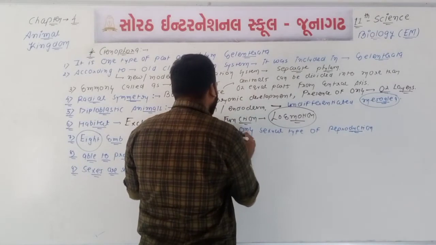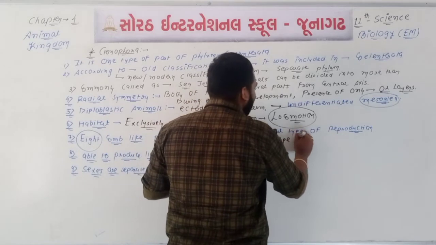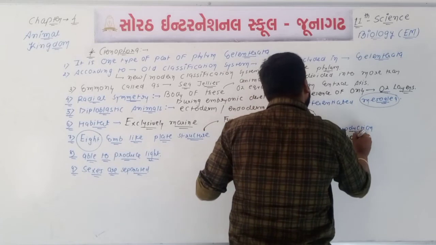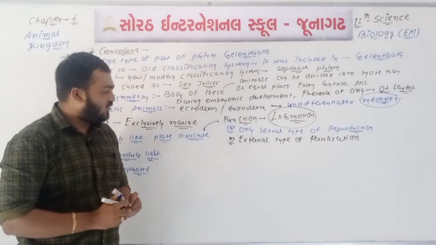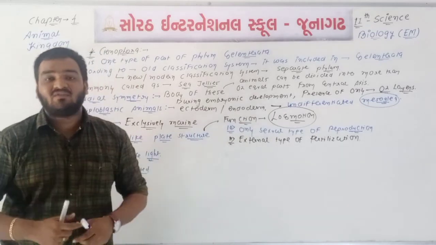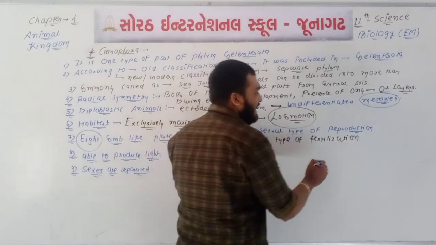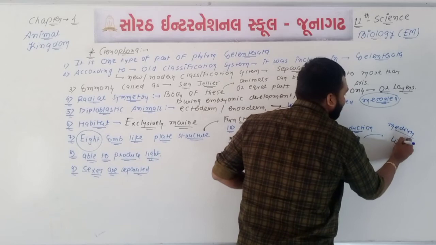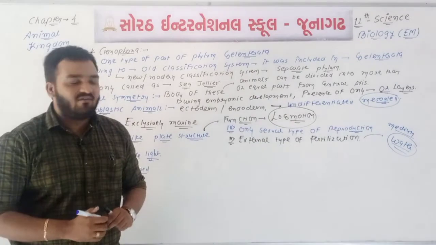If we talk about fertilization, then only external type of fertilization is found. Remember, if the process of fertilization occurs outside the body in a specific medium, then it is known as what? It is known as external type of fertilization. For external fertilization, some medium is required, and the medium will be 100% water. So water is required as the medium.